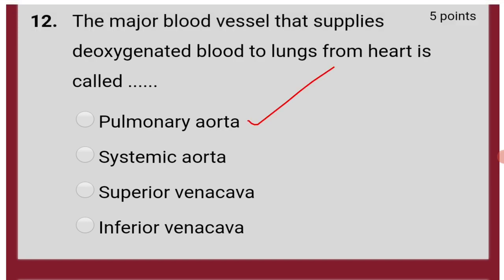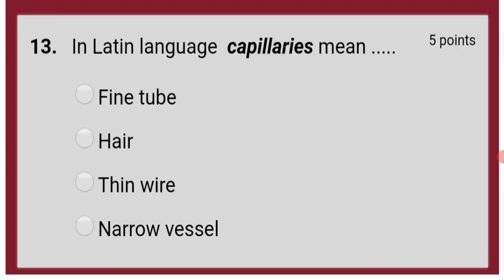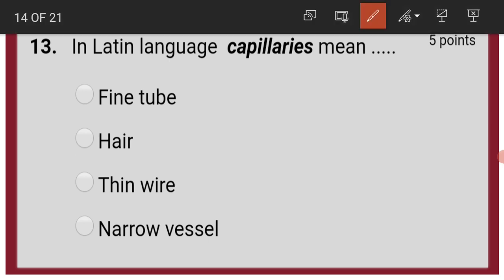As I already told, pulmonary arteries carry deoxygenated blood. This is done in order to facilitate oxygenation of blood in the lungs. In Latin language, capillaries means hair.